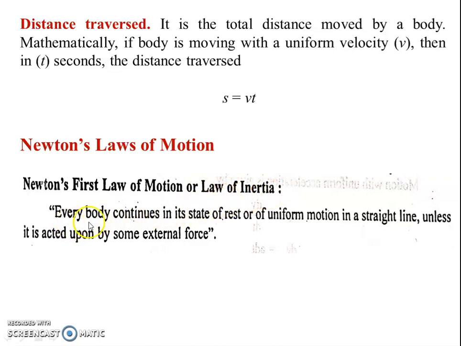Every body continues in its state of rest or of uniform motion in a straight line unless it is acted upon by some external force.